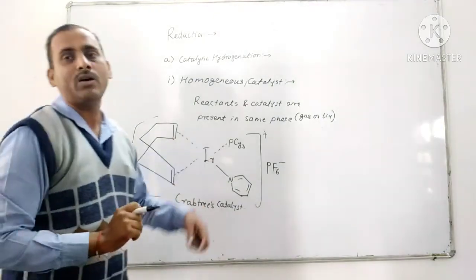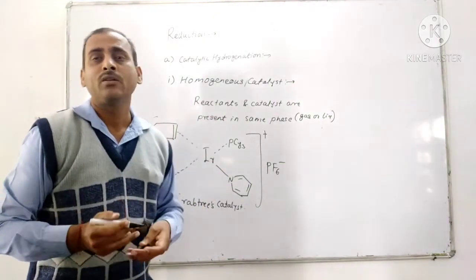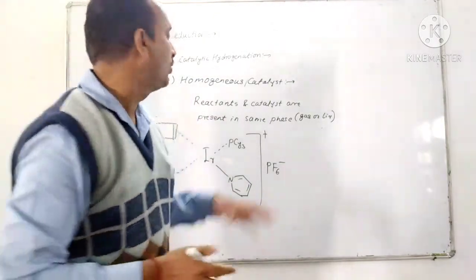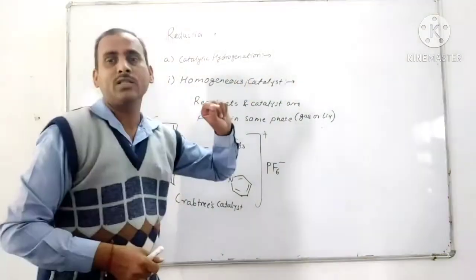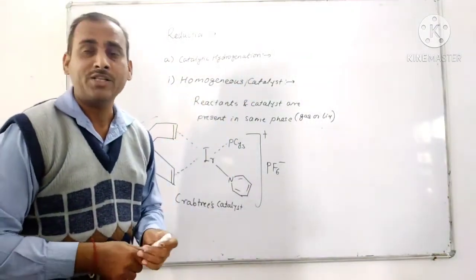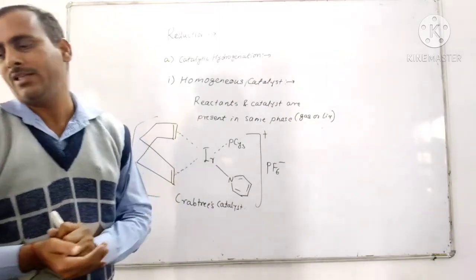So this type of catalyst is called Crabtree catalyst. These are the three types of homogeneous catalyst.